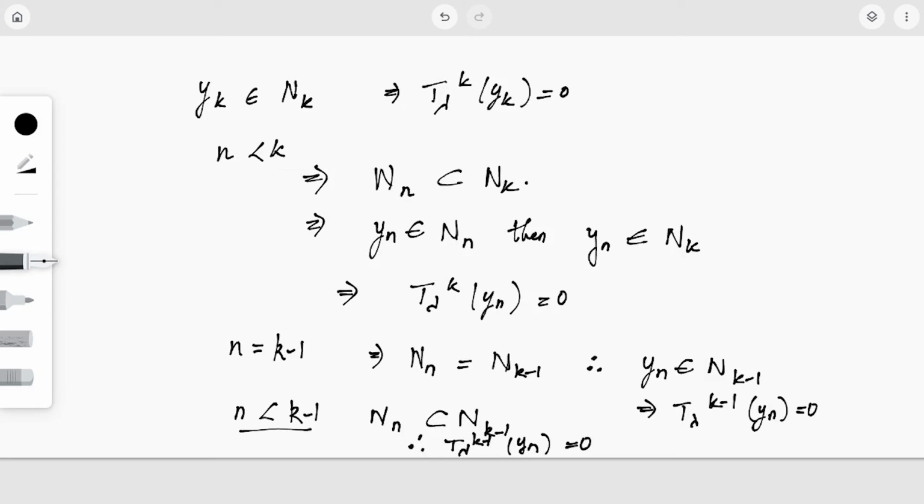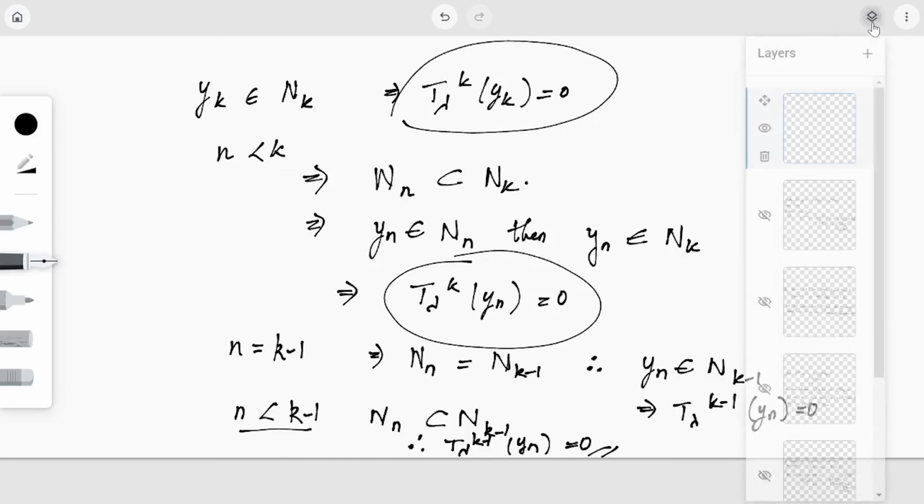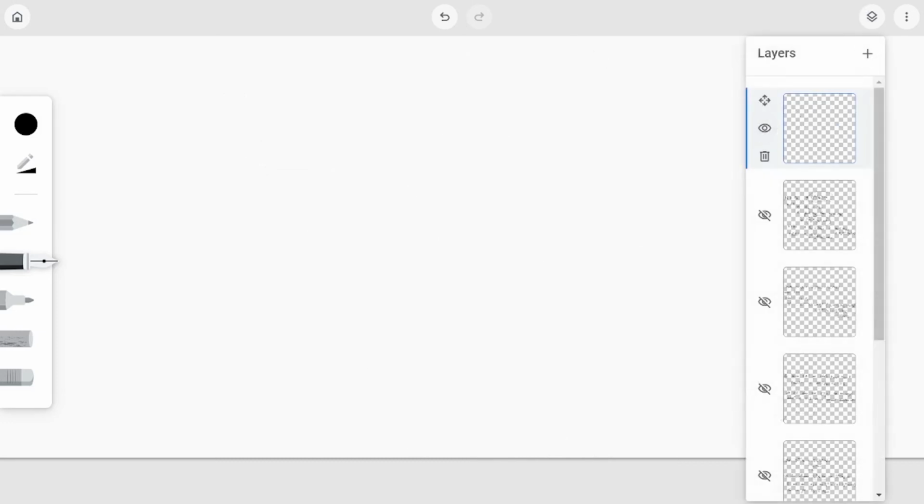So I have got all the three terms are actually nothing but 0. So I will get T_lambda raised to k minus 1 acting on z is nothing but 0, and this implies z is an element of N_{k-1}.